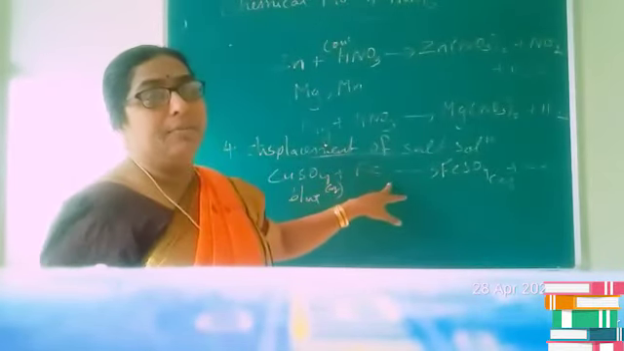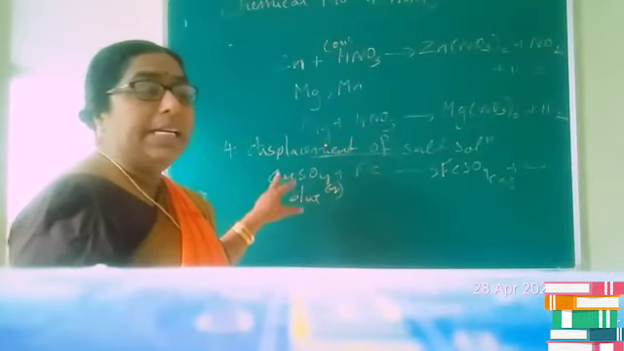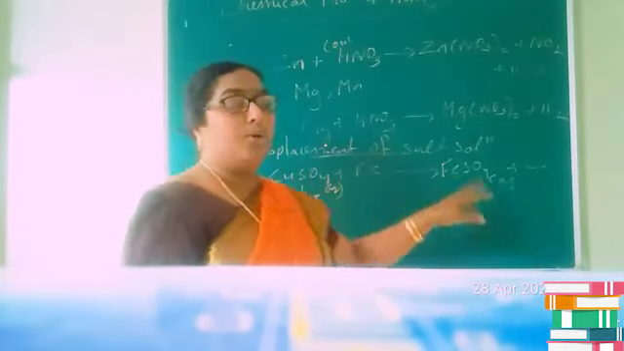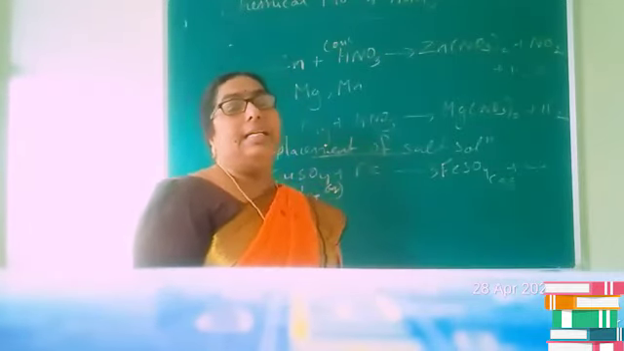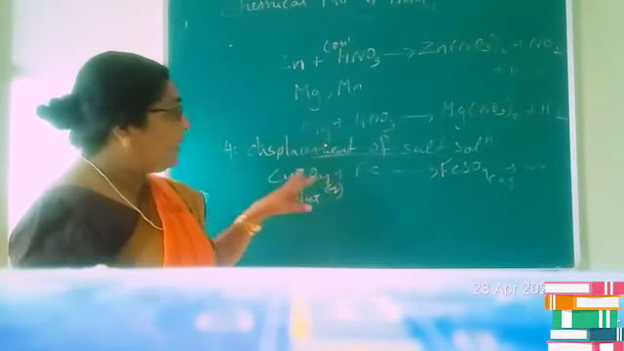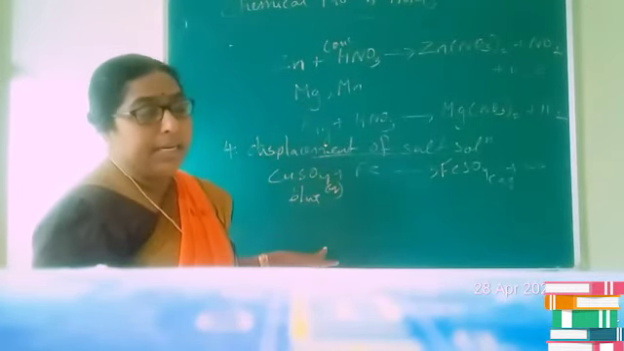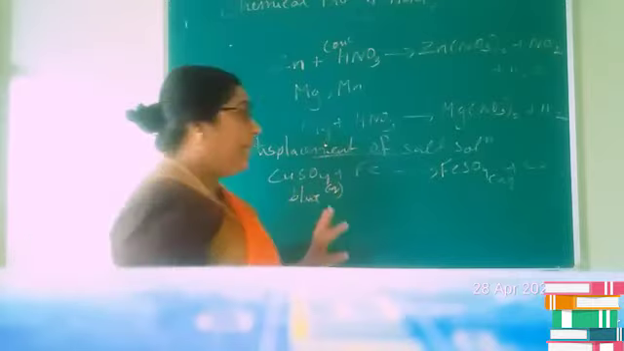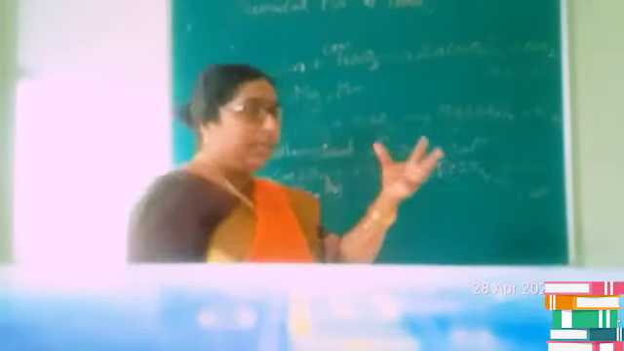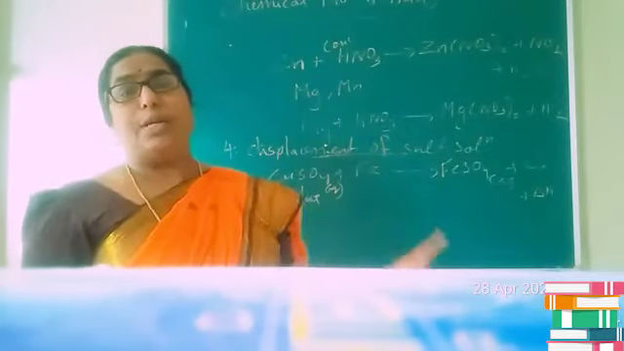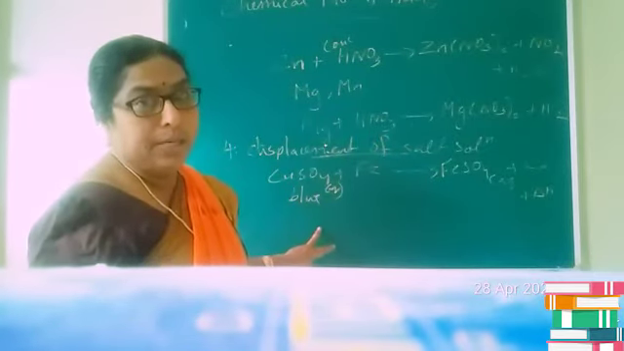Is it clear? So you can see that iron, which is more reactive than copper, displaces copper from salt solution and produces green colored FeSO4. So this is an example of a displacement reaction. Is it clear, children? In addition to this, it is an exothermic reaction also. That is, if you touch the test tube, you can see that it becomes hot.